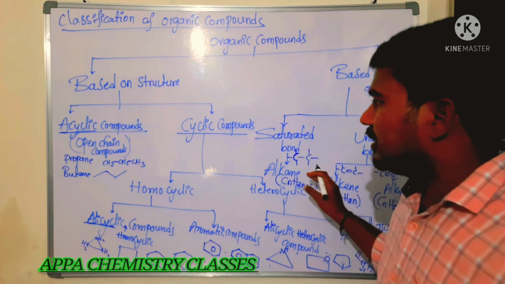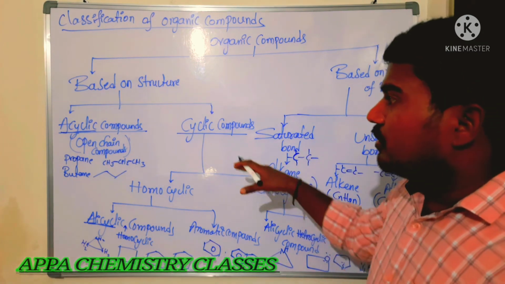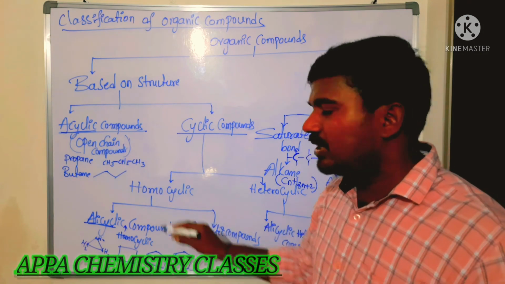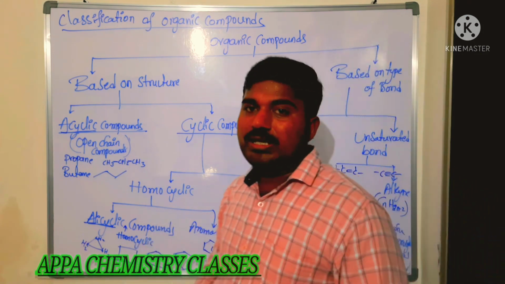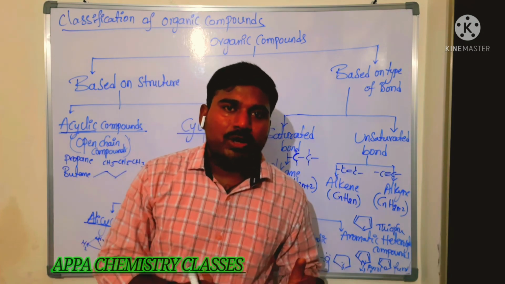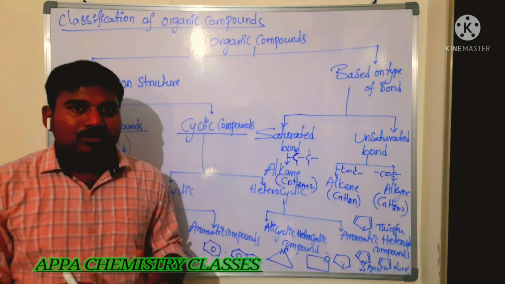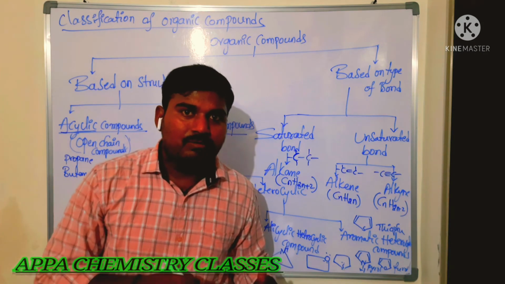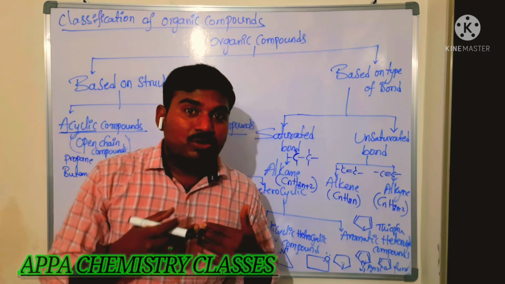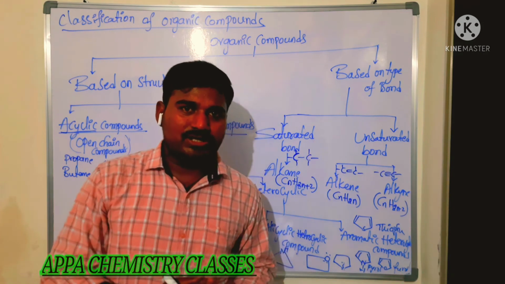So don't worry about this classification. Just remember acyclic compound and homocyclic alicyclic. In most of the NEET exams, in MHT-CET exams, they will ask you to identify which of the following is an acyclic compound, which of the following is an alicyclic compound. They will give the names, they won't give the structures. So you should be able to draw the structures also.